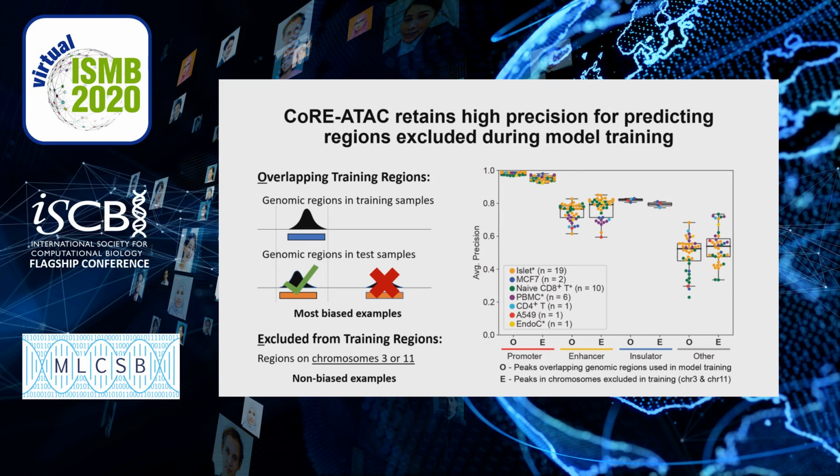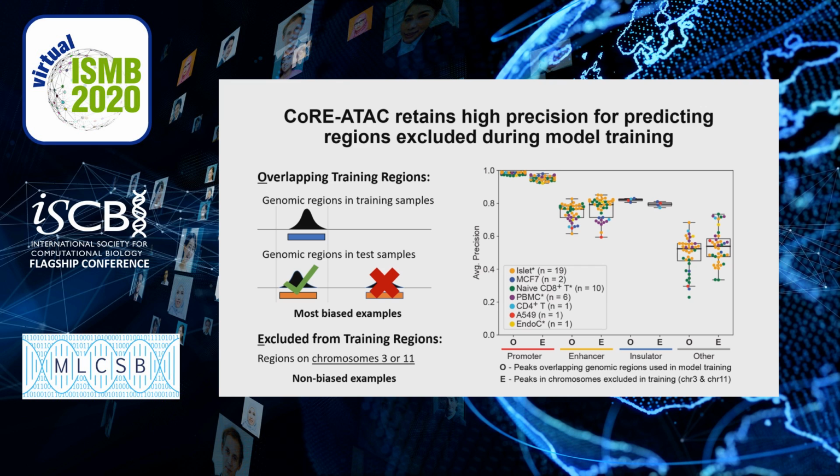To understand whether or not CoRE-ATAC is learning a function for predicting cis-regulatory element function, as opposed to memorizing specific DNA sequences, we stratified CoRE-ATAC predictions into regions that were overlapping training regions versus regions that were excluded from model training. And by doing this stratification, we observed that there was no difference between the biased examples versus the non-biased examples.